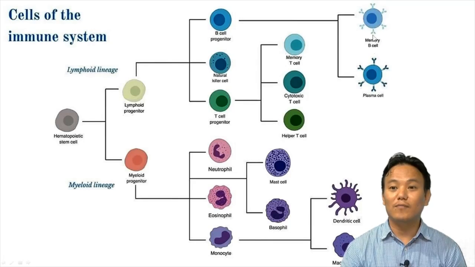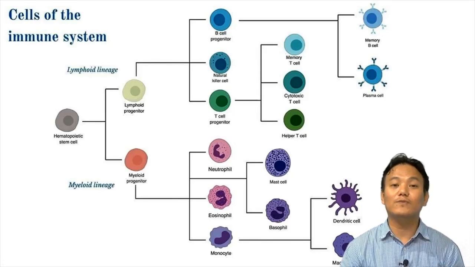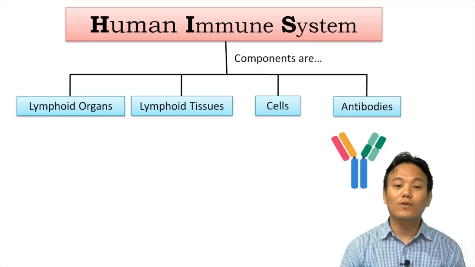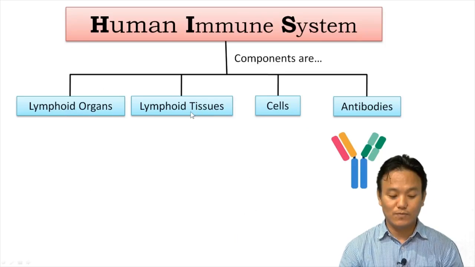We have memory B cells, plasma cells, or B lymphocytes. Then we have T cells, cytotoxic T cells, helper T cells. We have mast cells, neutrophils, eosinophils, dendritic cells, macrophages. All these cells are part of our immune system because they have a protective role. They protect us from different types of antigens, different types of pathogens. We have discussed them. Now the only thing left to discuss is lymphoid organs and lymphoid tissues.